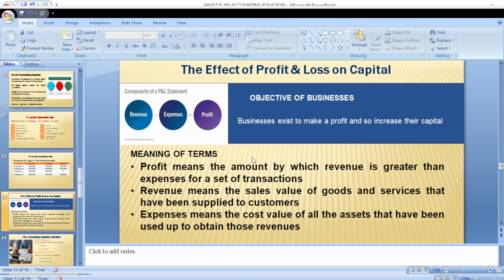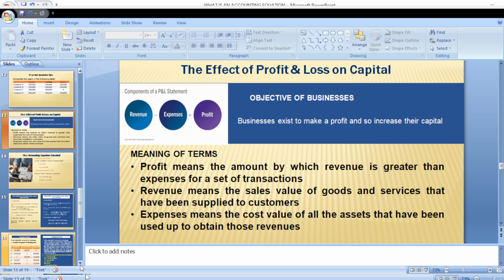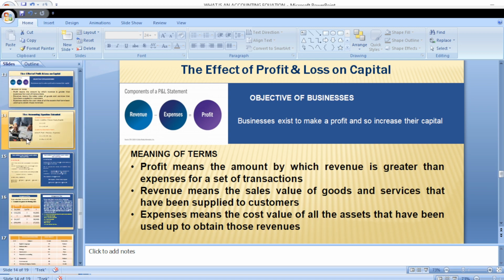Now, what is revenue? Revenue means sales value of goods and services that have been supplied to customers. That's the sales value, the value of goods and services that have been sold to customers. So that is what we mean by revenue. While expenses involve all costs, the cost value of all assets that have been used up or consumed by the business. That is what we refer to as expenses. So naturally, our profit will be a function of our revenue less our expenses.